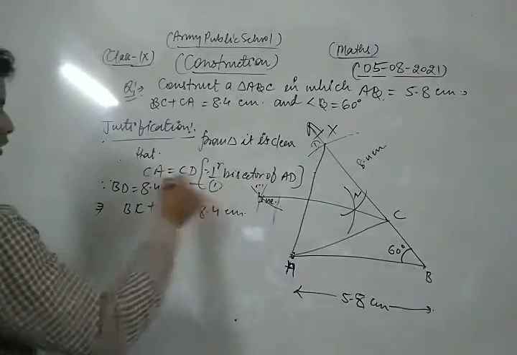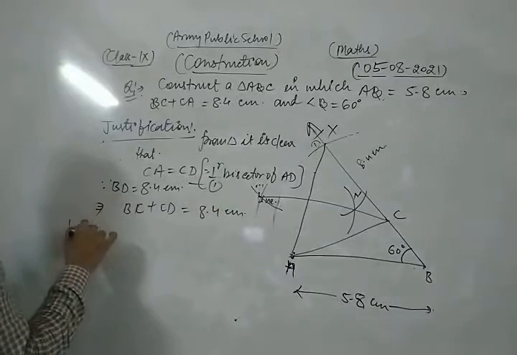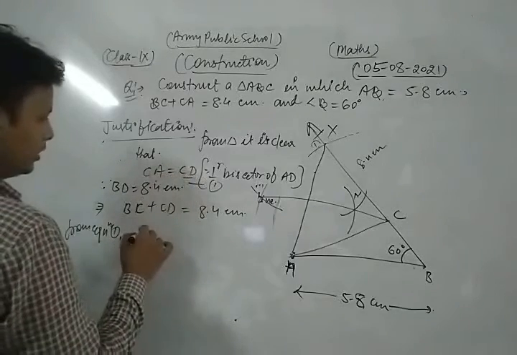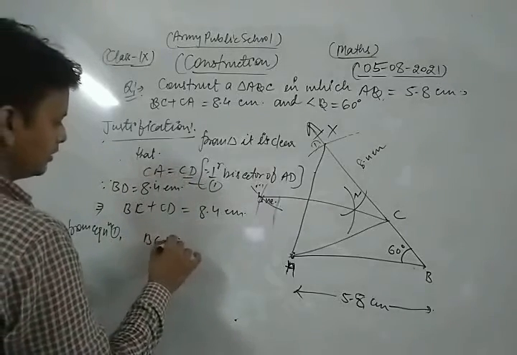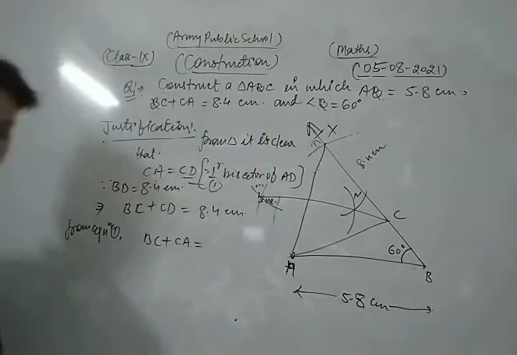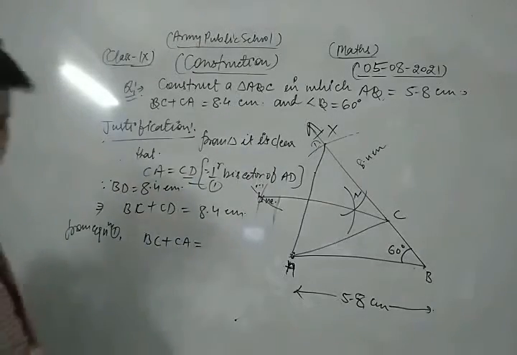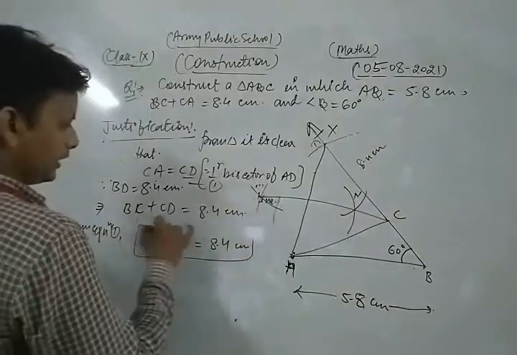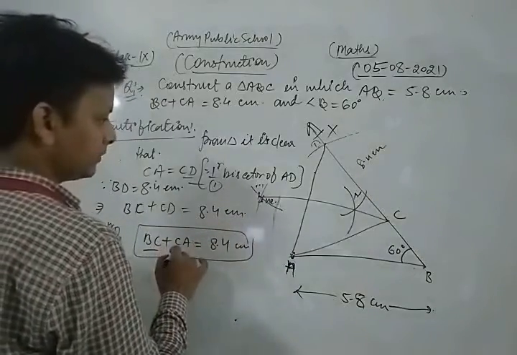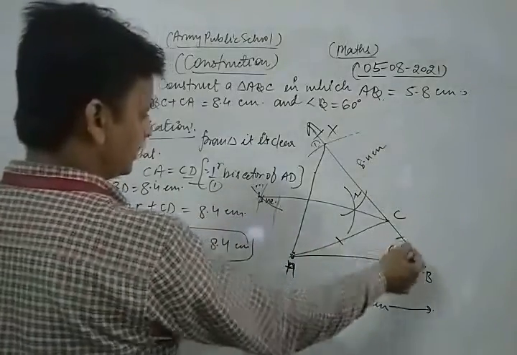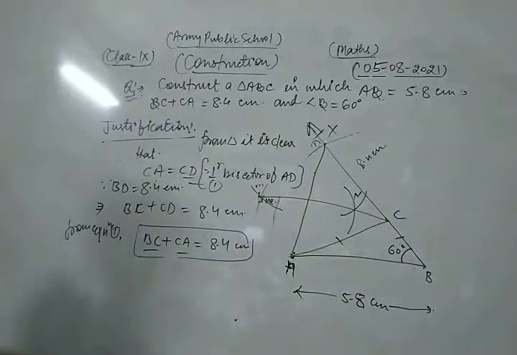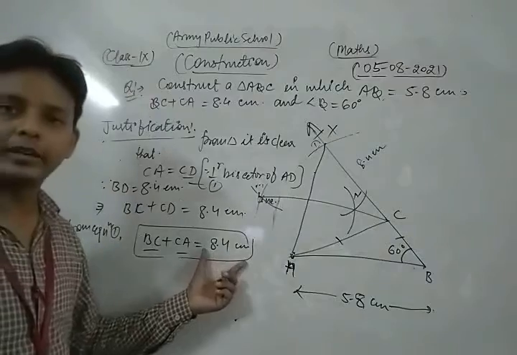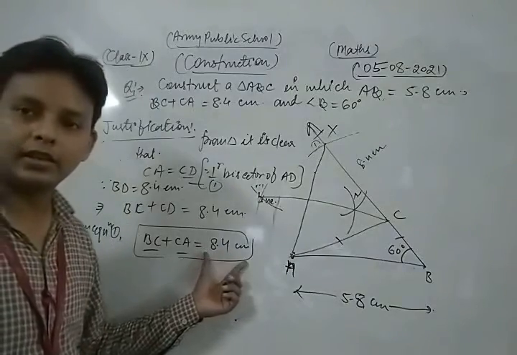Take this as equation 1. From equation 1 we write CD as CA. So BC plus CA is equal to 8.4 centimeter. Thus we can say that the sum of the other two sides BC and CA is already equal to 8.4. Hence justified.